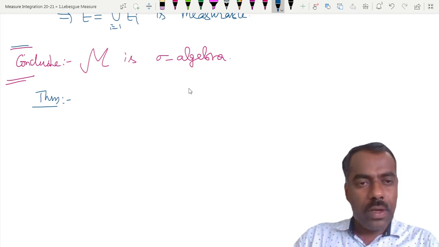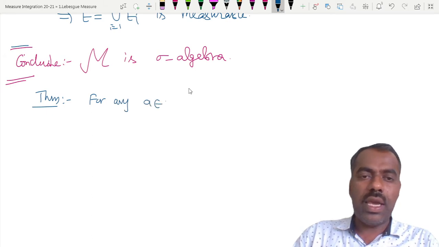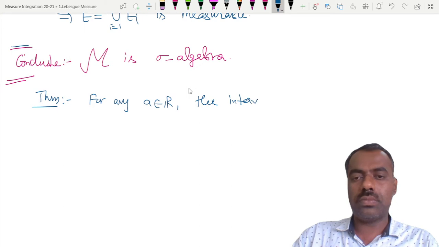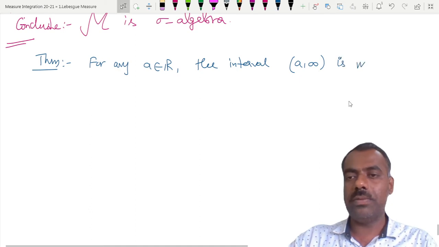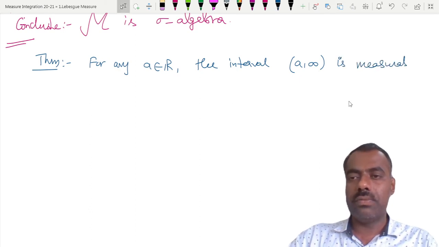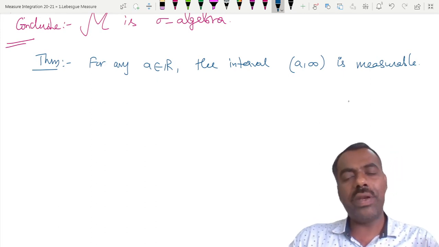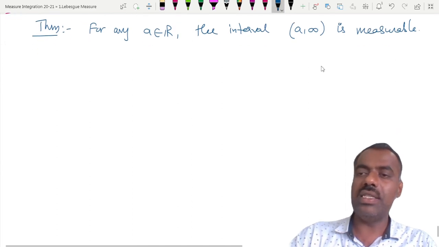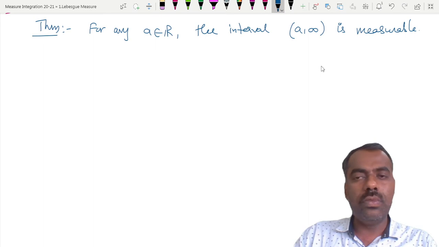So the theorem is, for any a belongs to R, the interval a to infinity, the open ray, is measurable. After that, any open interval is measurable, and so on. The first interesting thing is we'll show this one is measurable. The remaining all follows from here.